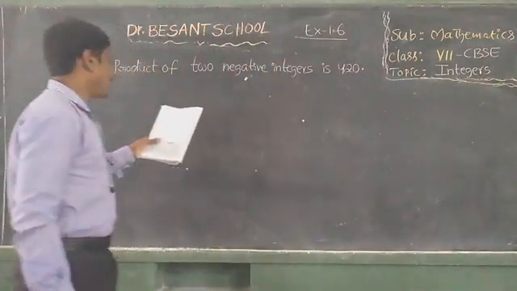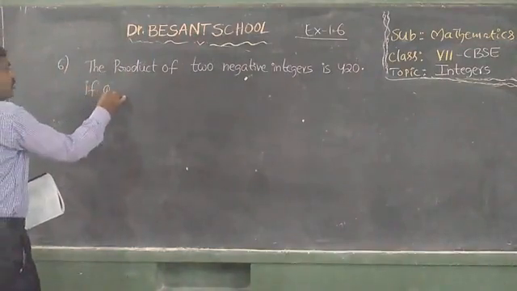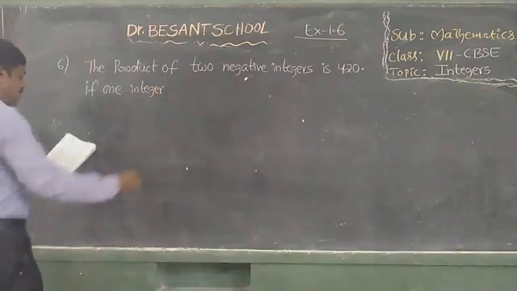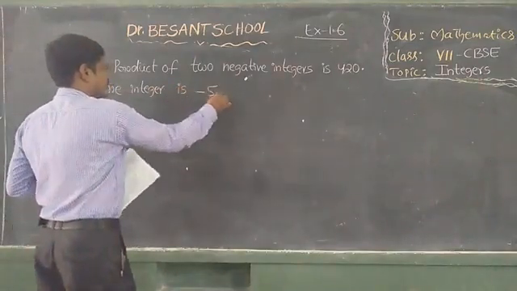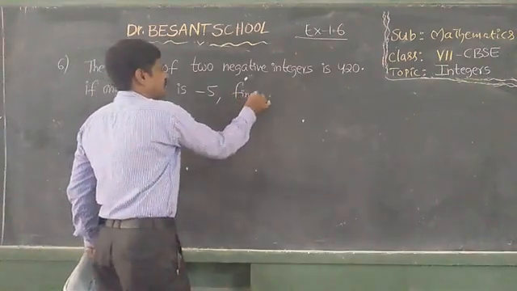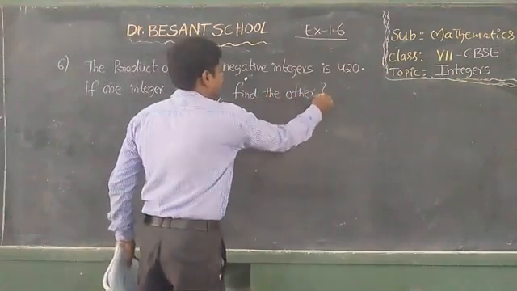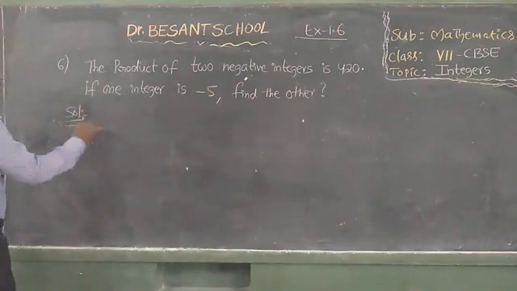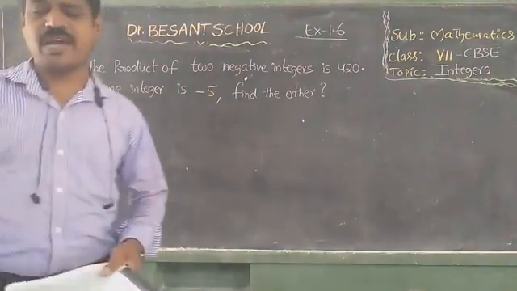If one integer is -5, find the other. Children, if you observe the previous question, the third one and sixth one, some similarity is there.